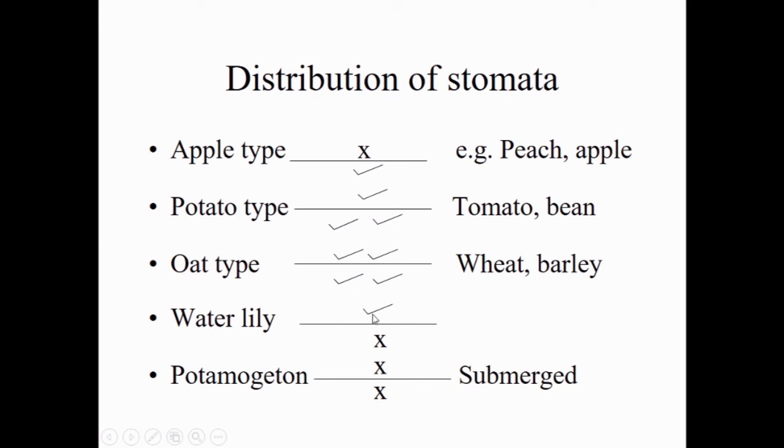In water lily, the stomata are present on the upper side and absent on the lower side. And in pomatogeton, a submerged hydrophyte, the stomata are totally absent on both the lower and upper epidermis. So this is about the distribution of the stomata.